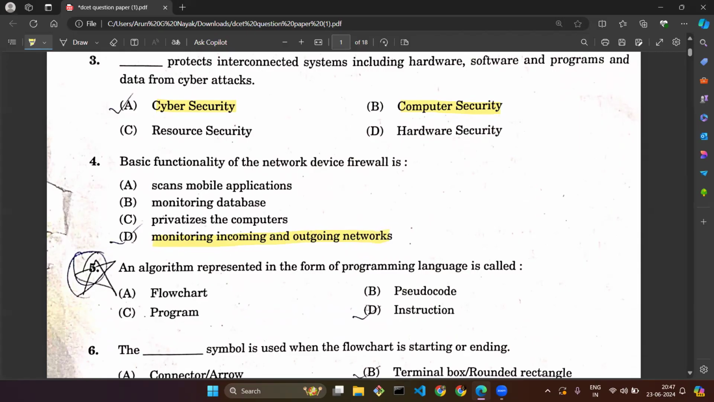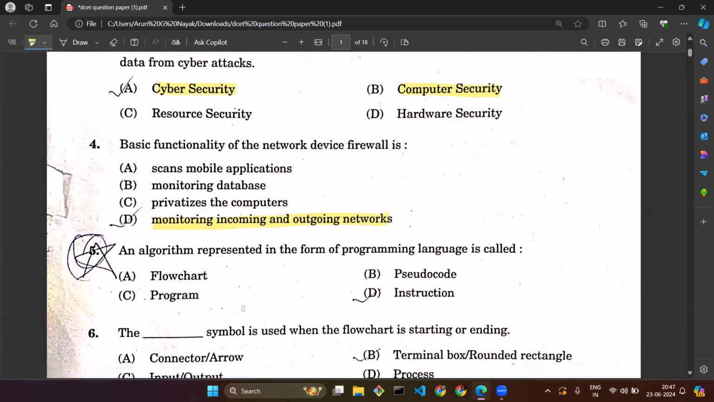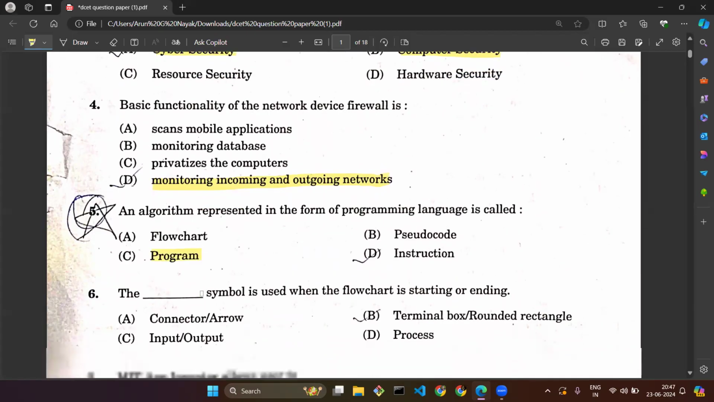Question number five: algorithm represented in the form of a programming language. We all know that whenever we write anything in the form of a programming language, we call it a program. So the correct option is program.